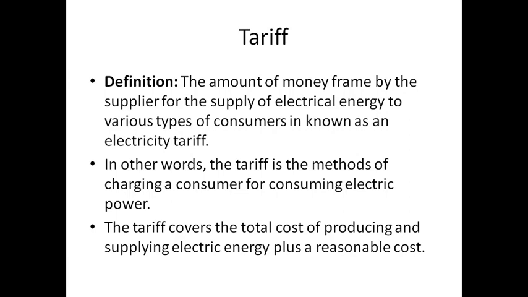How much you are going to use, that is known as your tariff, and how much you have to pay. The tariff is the method of charging a consumer for consuming electric power. How much power you have consumed, for that you need to pay money. The tariff converts the total cost of production and supplying electric energy plus a reasonable cost. This is the definition for your tariff.